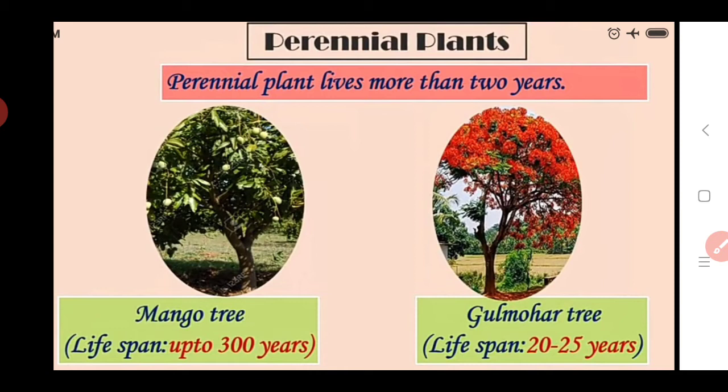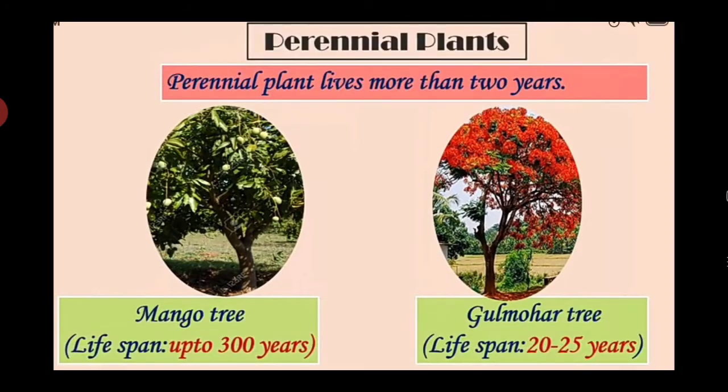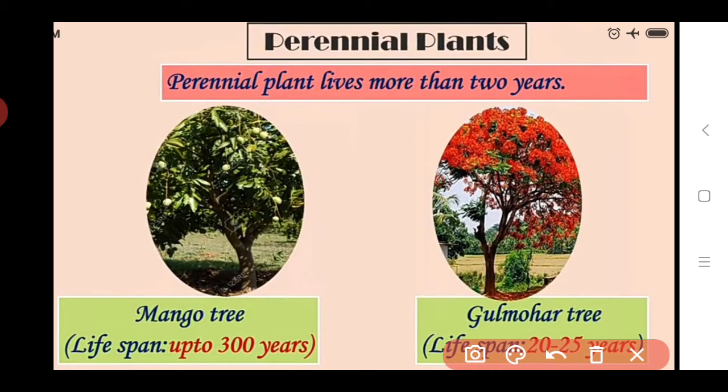Here we see the example. Which is the example? That is the mango tree and the gulmohar tree. So these plants have a life cycle of more than 2 years. What is the life cycle of the mango tree? It is up to 300 years. And what is the life cycle of the gulmohar tree? It is 20 to 25 years.